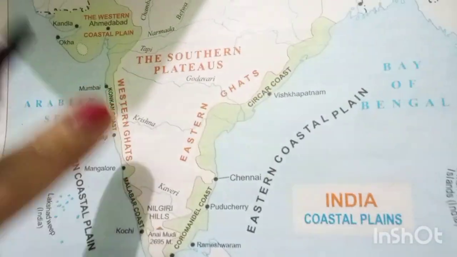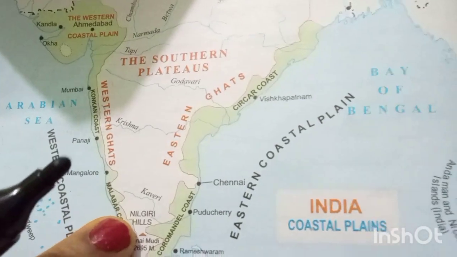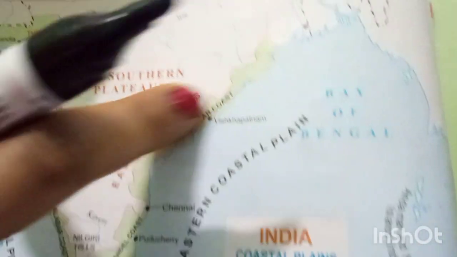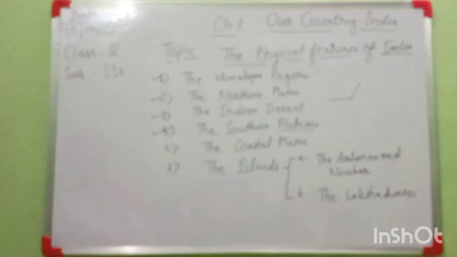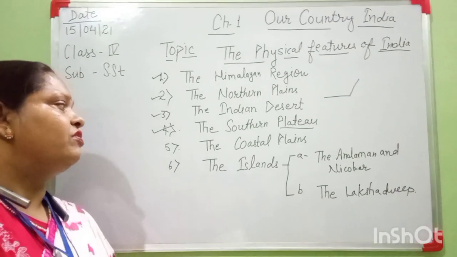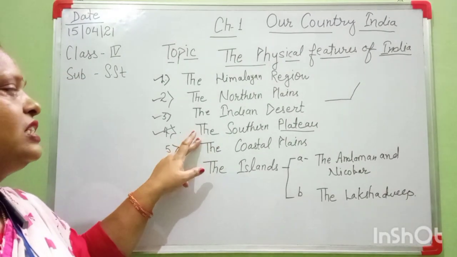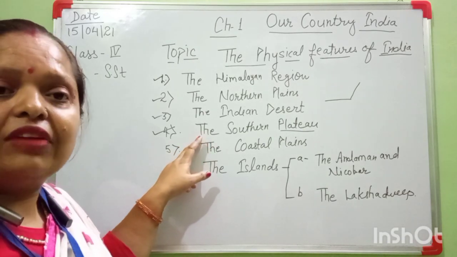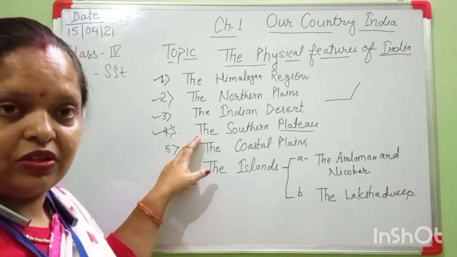Okay, in short, the Western Ghats are situated in the west direction. This is called the Western Ghats. This one is situated in the east direction. This is the Eastern Ghats. Okay, and which types of crops are grown in the Western Ghats and Eastern Ghats, each and everything I will discuss when I teach you this lesson.